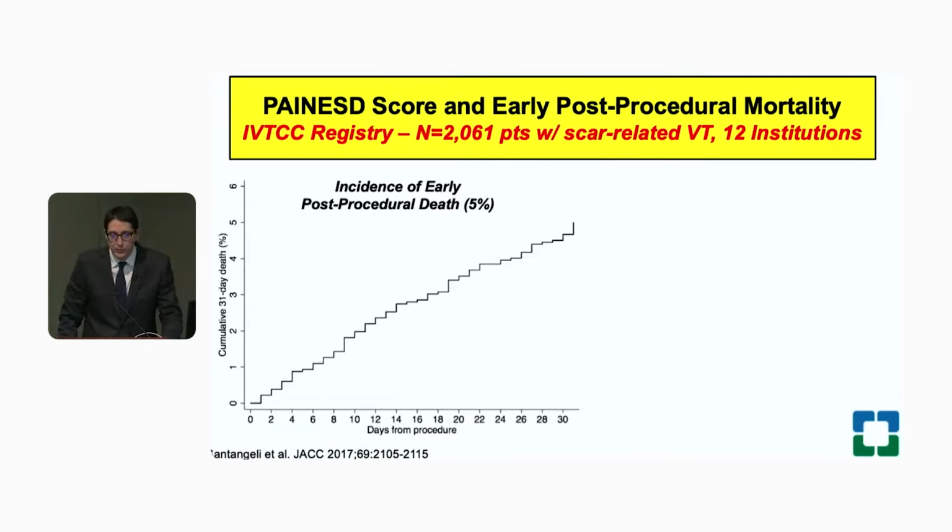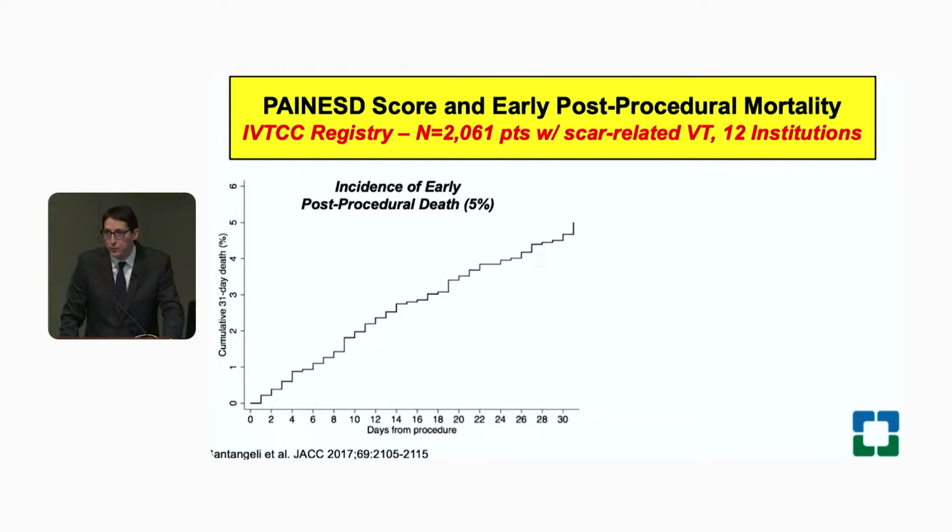And we put together this registry with the IVTCC, 12 high-volume centers for VT ablation in the United States, 2,061 patients with scar-related VT. Here we didn't have data on acute decompensation, so we used 30-day mortality as a proxy.